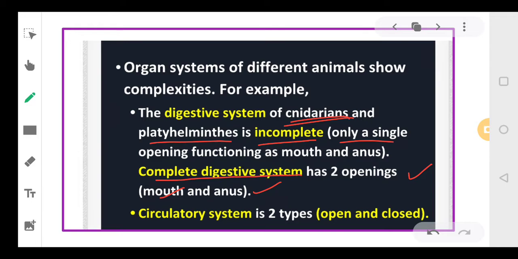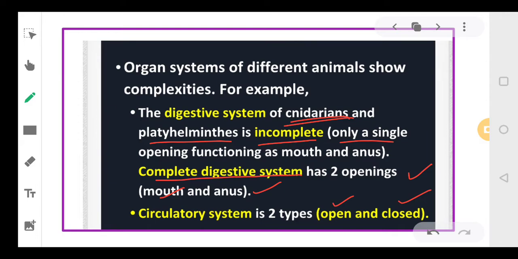Then in some organisms, the circulatory system is open and in some it is closed. Like in case of human beings, it is a closed circulatory system, meaning the blood flows in the blood vessels like the arteries, veins and capillaries. But in a few organisms, the blood does not flow in blood vessels. It is lying open in the cavities. So open circulatory system means the tissues and cells are directly bathing in the blood, while in closed circulatory system, the blood is circulating in the blood vessels.